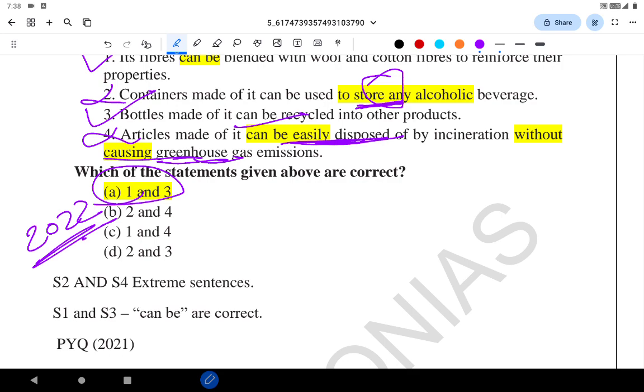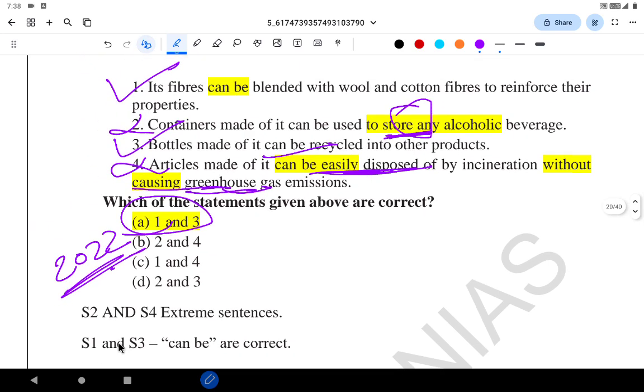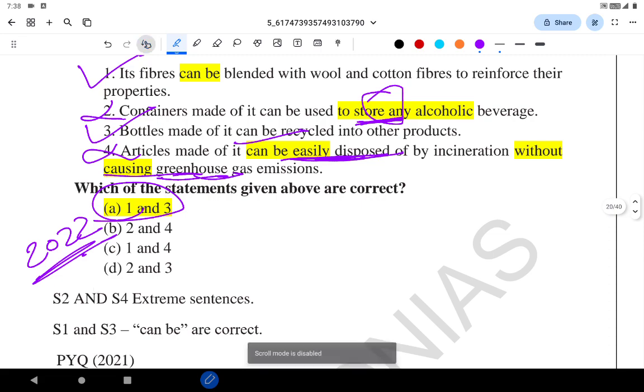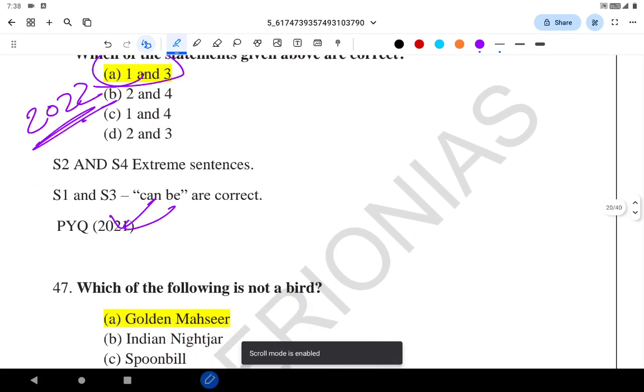And the question related to polyethylene terephthalate, I think, was asked even in 2021 as well. It was asked in 2021. Let's go to the next question.